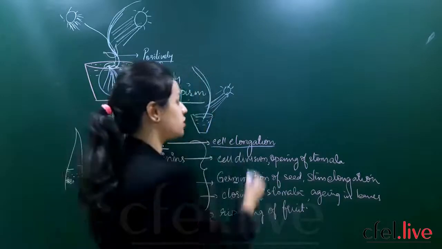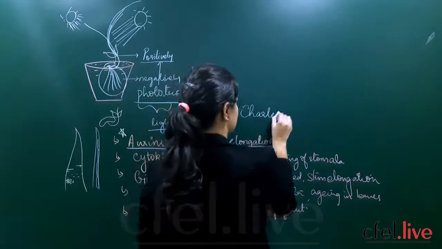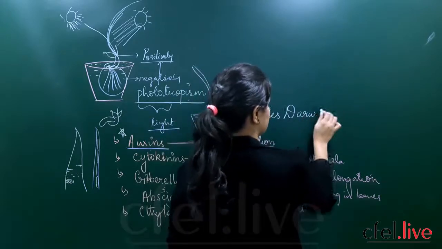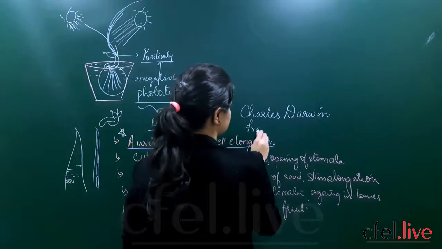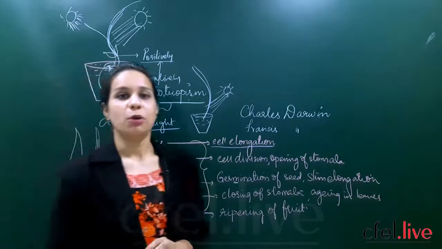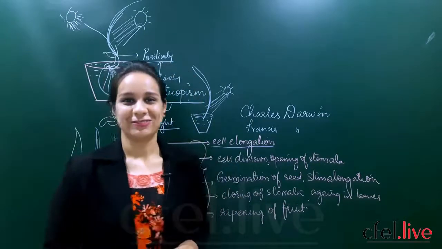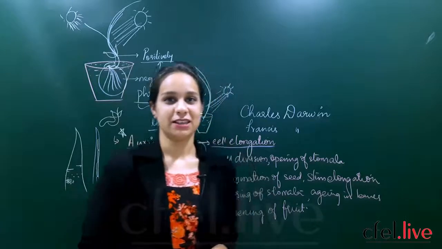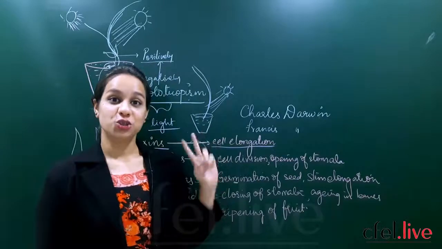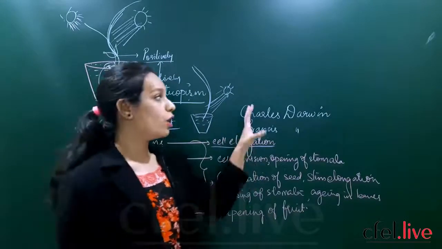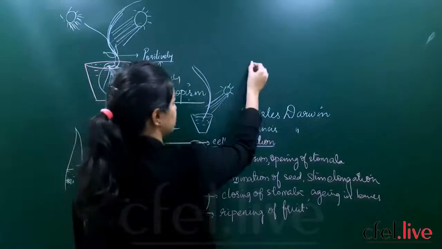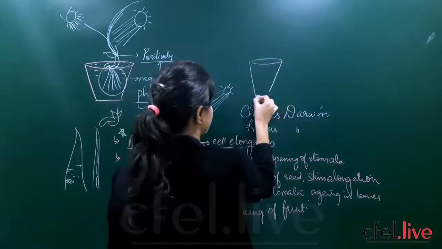So finally Charles Darwin and his son Francis Darwin were two important people who got answers for such questions. So what did they do in their experiment? They conducted an experiment. They took a potted plant.